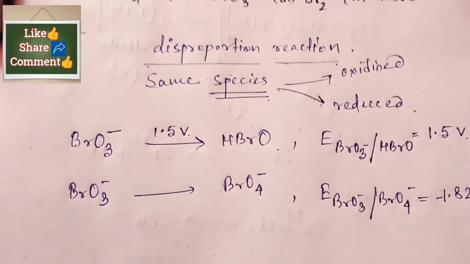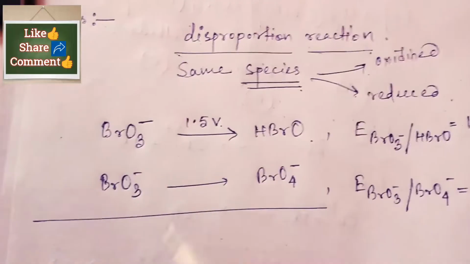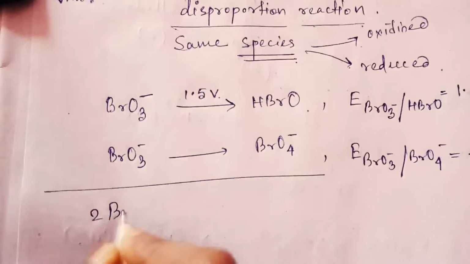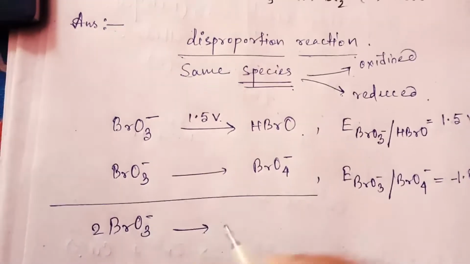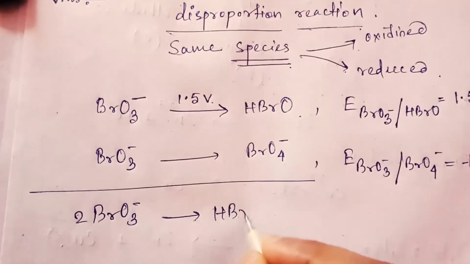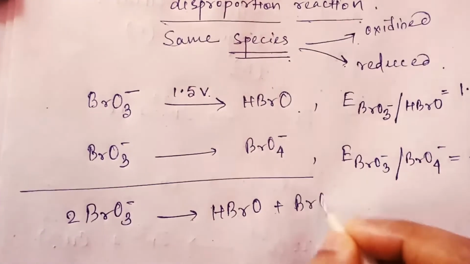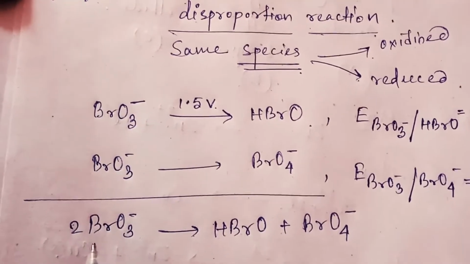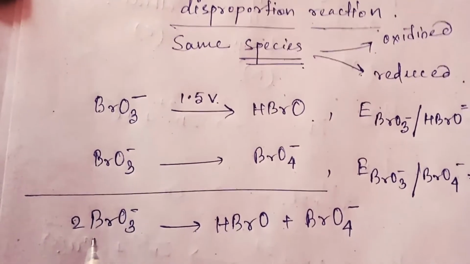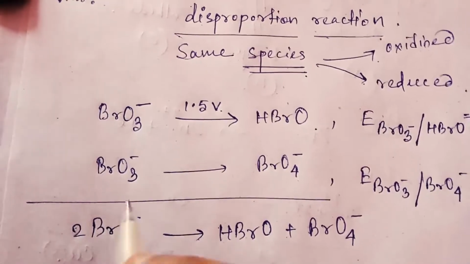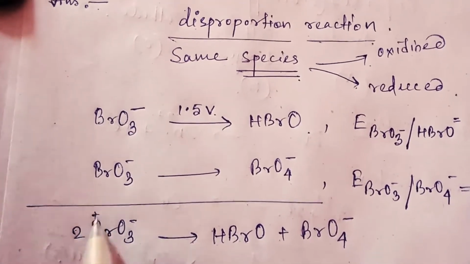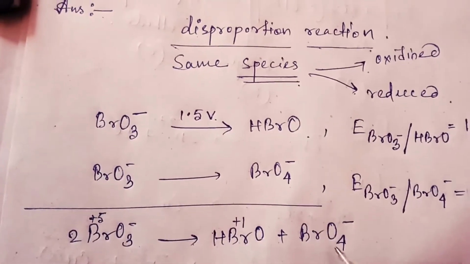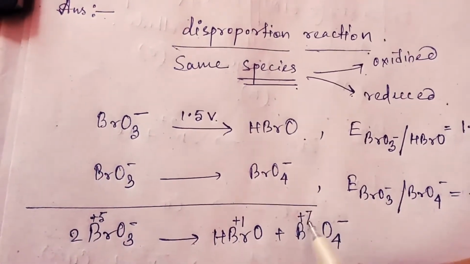Okay, so now if we combine these two equations, 2BrO3 minus arrow HBrO plus BrO4 minus. Now see here the oxidation state of bromine: here it is +5, here it is +1, and here it is +7.